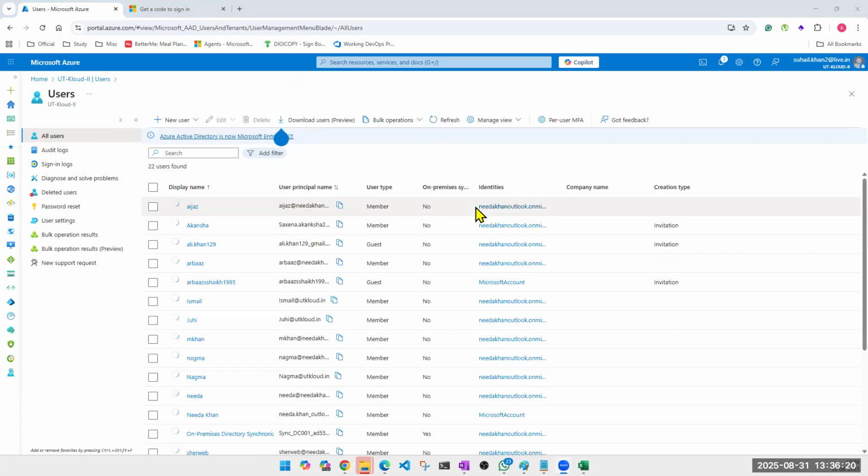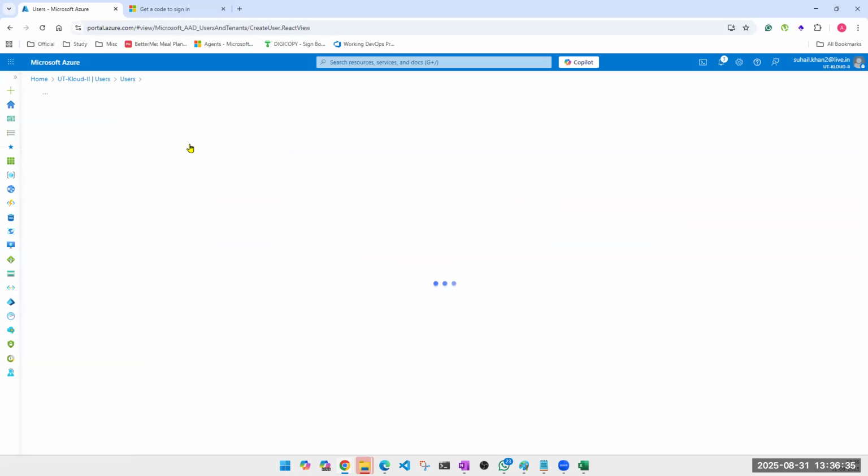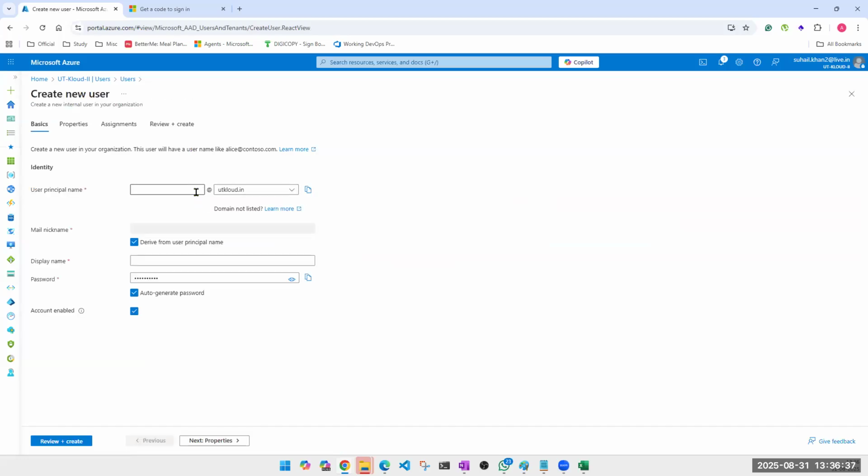You will see your existing users, right? Then you have to create a user. Now, how many methods are there to create a user? One simple method is you go here, click on new user, create user, and simply create a user.